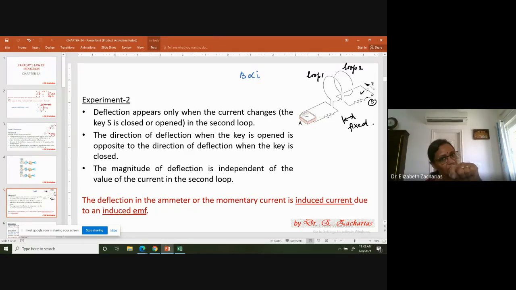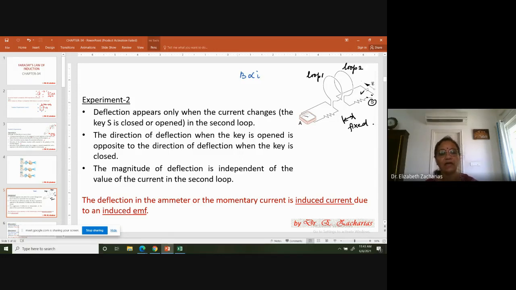Then every time he is opening the key, when he opens the key, what happens in loop 2? The current is jumping from a maximum to 0, or magnetic field is jumping from a maximum to 0, or there is a change in magnetic field in the opposite direction. And you're seeing a deflection in the ammeter in the opposite direction.